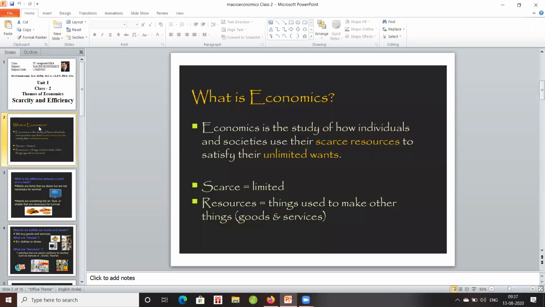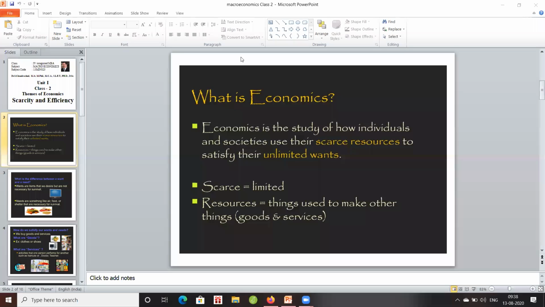What is economics? This is the easiest definition that we can describe the term economics. Economics is a study of how individuals and societies use their scarce resources to satisfy their unlimited wants. What economics is trying to insist is human wants are unlimited, but resources are very limited. Suppose an individual has 100 rupees with him. He has two choices. One is either to buy some fruits or a biscuit.